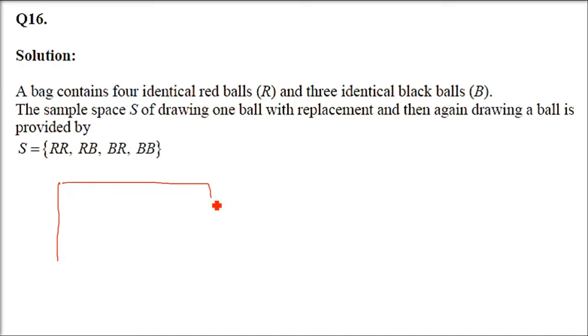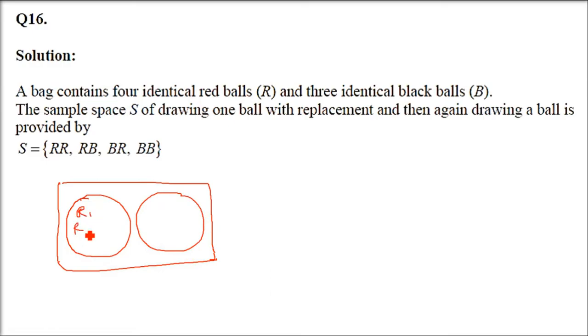So what you see here is a box, and it is specifically given in the question that these are identical red balls, so there will be no difference. So we will not write R1, R2, R3, R4. We'll just assume it to be 4 identical balls. I'm just writing R1 to R4 just to let you know these are different balls. But the question is saying they are identical balls. So you don't have to worry about R1 to R4. Any red ball is a red ball. Any black ball is a black ball. Don't assume it to be B1, B2, B3 because they are identical. R1 to R4 will only be there if they are non-identical, or you can find a difference.